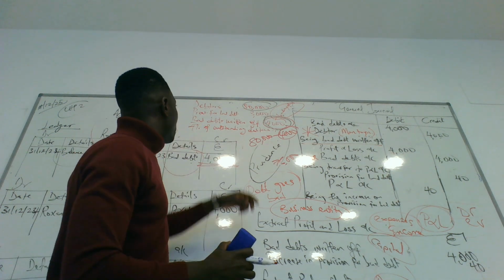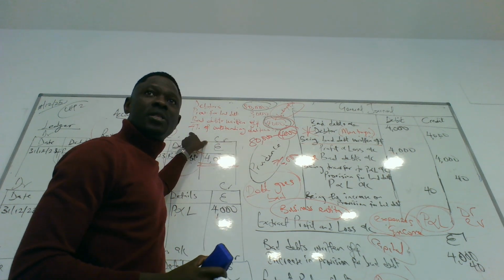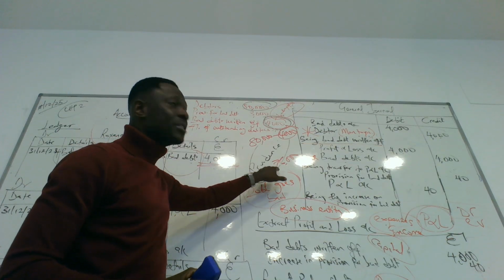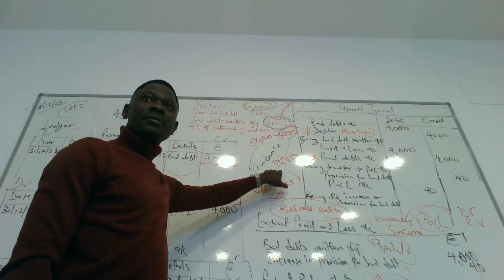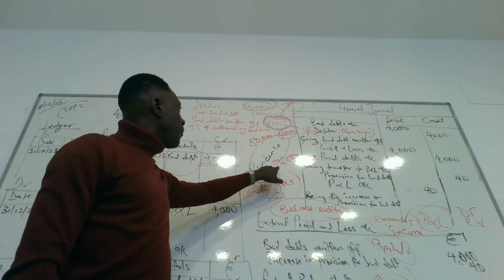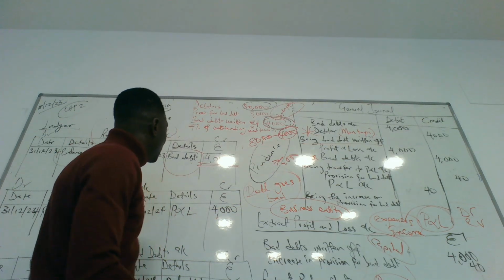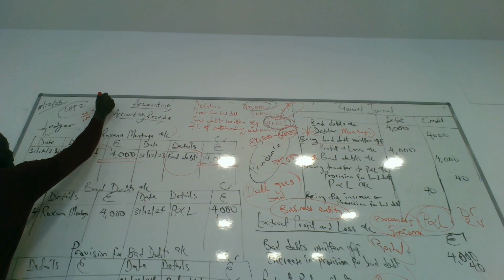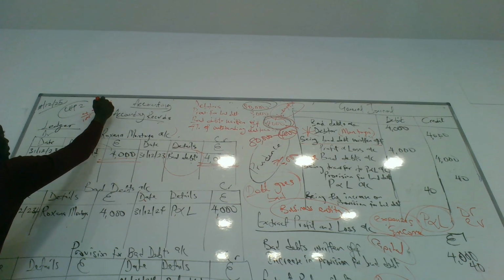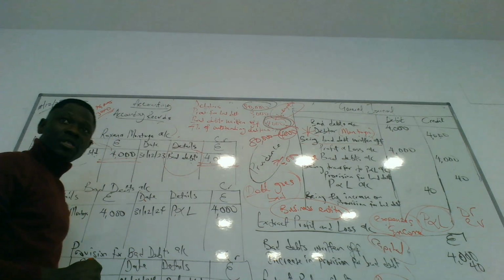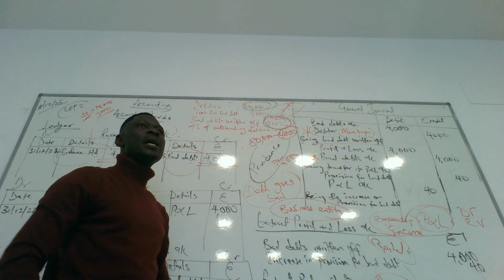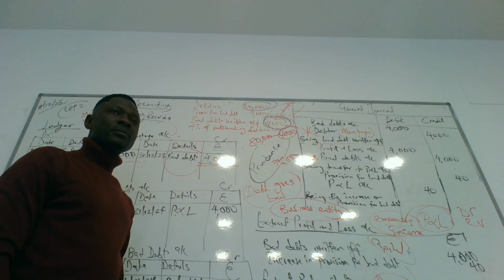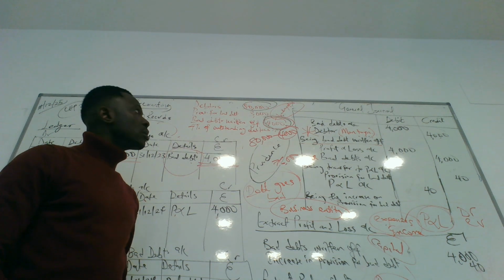As a result of that, the business is increasing its outstanding debtors by 4%. So it means 4% of 76,000. Do you get it? Yes. So 4% of 76,000 is what? We did it yesterday, right? 4 over 100 multiplied by 76,000. 7 times 6, 42, put down 2 and carry 4. 7 times 3, 21, plus 4, 25. Then 3,040. That is the new provision for bad debt. Do we get it or not?